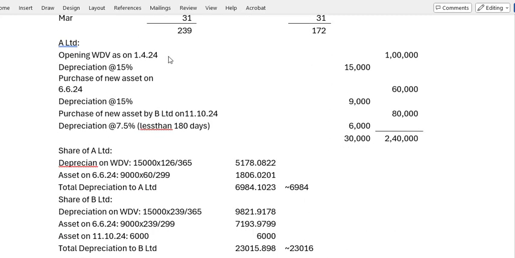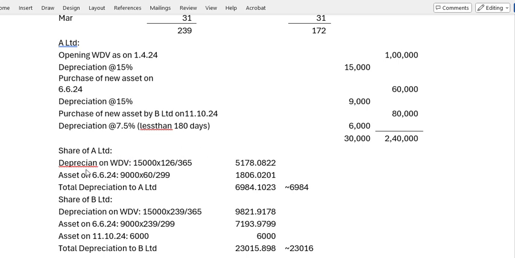So if you consider like that, open WDV for A Limited, you can consider for A Limited first. So open WDV 1/4/24 is 1 lakh, depreciation 15%, it will be 15,000. The new asset purchased on 6/6/24 is 60,000, and at 15% depreciation you will get 9,000. The new asset B Limited purchased on 11/10/24, less than 180 days it is used. That will get only 50% of 15, that is 7.5%. Therefore the depreciation is 6,000 for B.